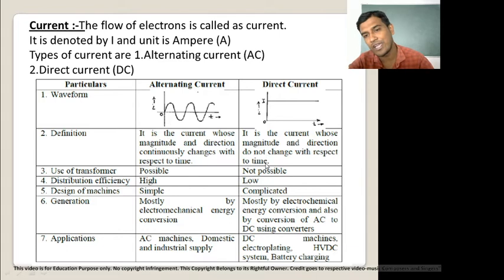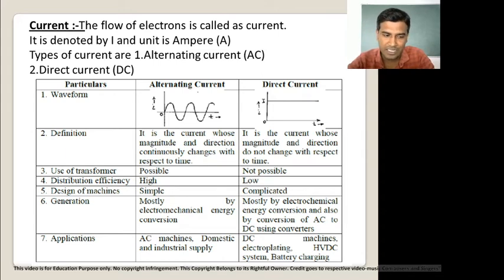In direct current we do not use the transformer, because in the next semester you are going to study electrical machines and transformers. In that subject you are going to study the transformer. Here I am going to say just one sentence: a transformer is a device which is used to step up or step down voltage.